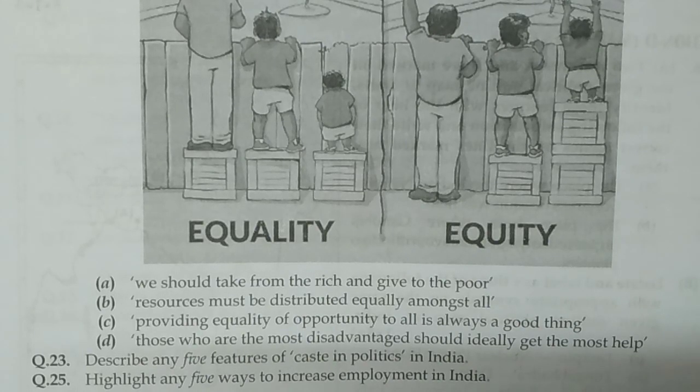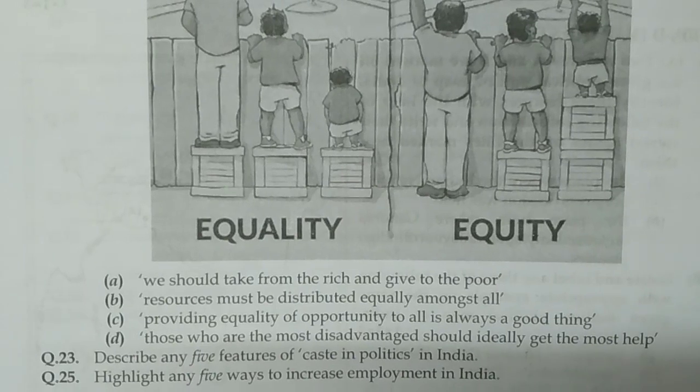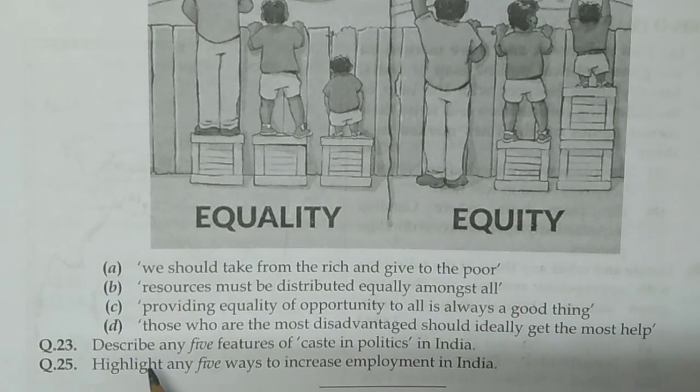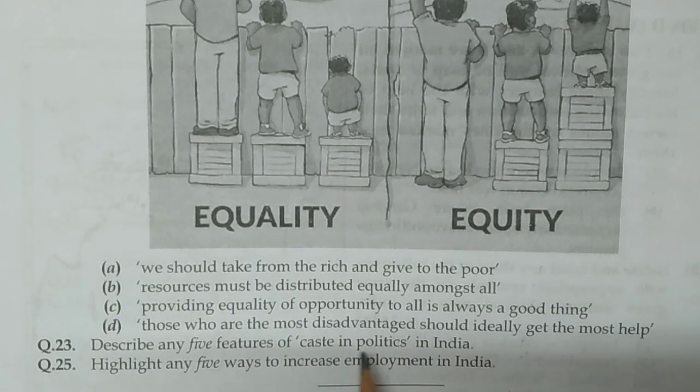Now question number 23 is given here. Describe any 5 features of caste in politics in India. So this chapter covers caste, gender and religion. It's a really very important chapter. Many questions are being raised from there, so you need to be more aware and confident about this chapter.